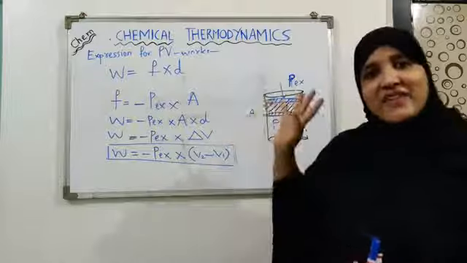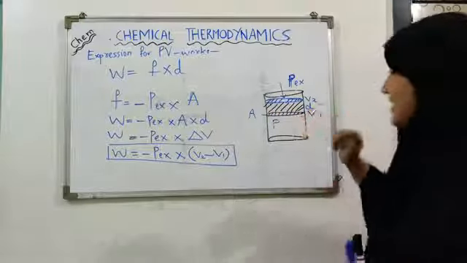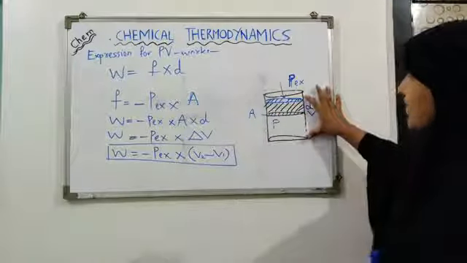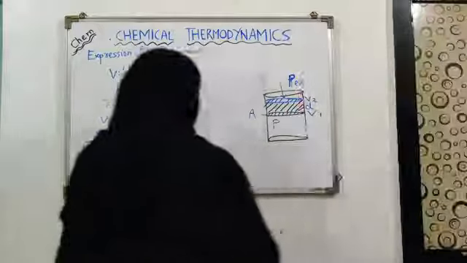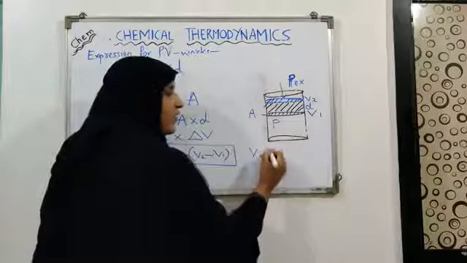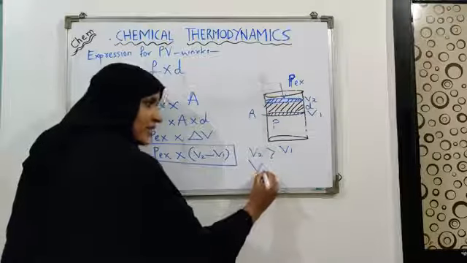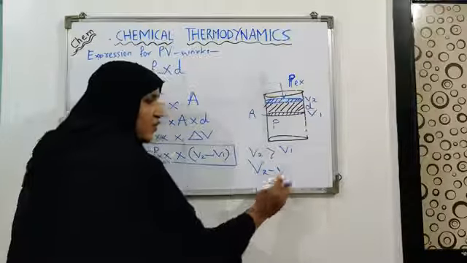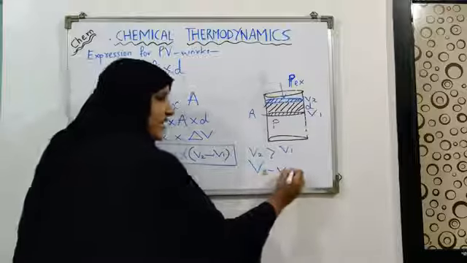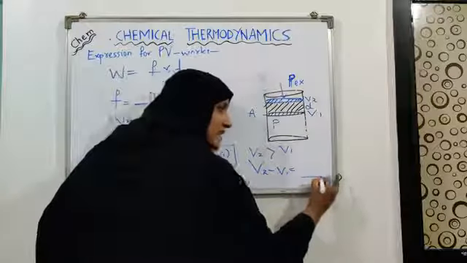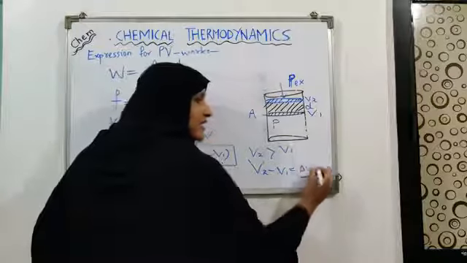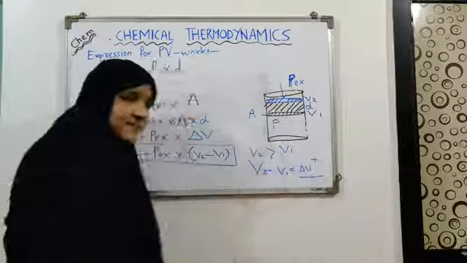We can directly find it out here. You can see that the value of V2 is greater than the value of V1. It means you are subtracting a lower value from a larger value. Obviously, the answer you are getting, delta V, is a positive answer.